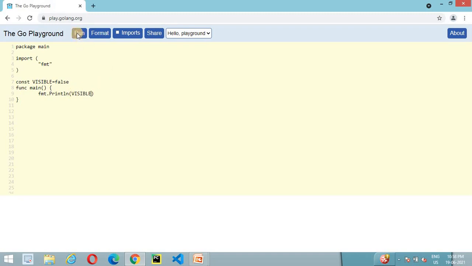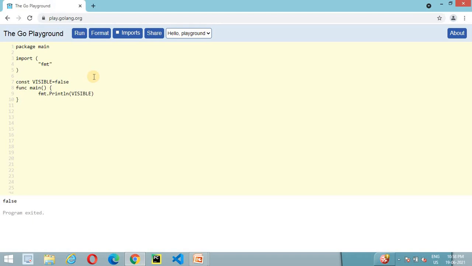In this case we declare a visible constant variable of boolean type, and we can use this constant variable inside this package as well as in other packages where we use this package as a sub package. So this variable acts like a global variable here.